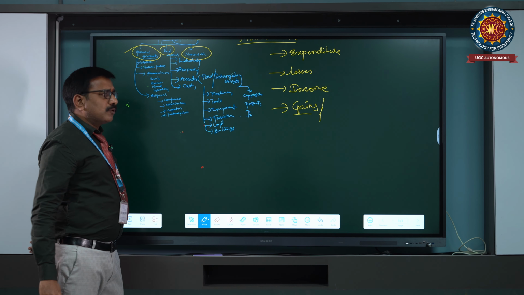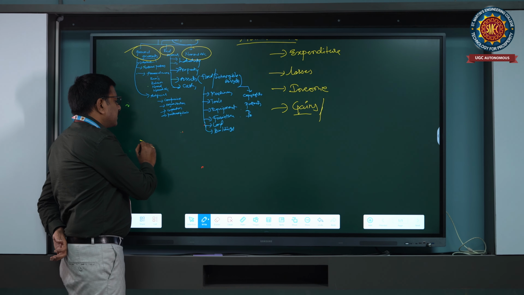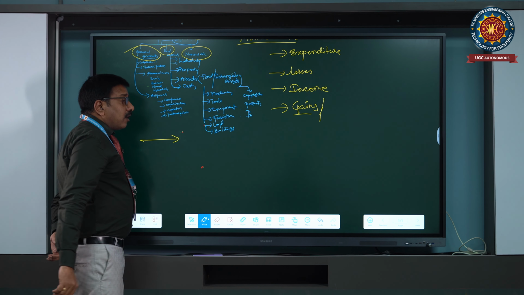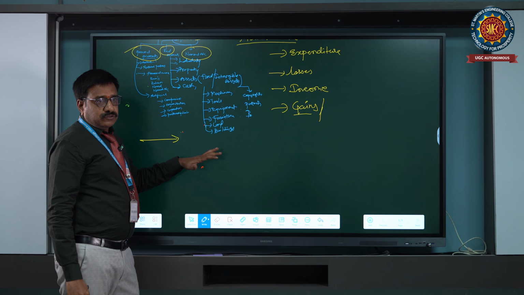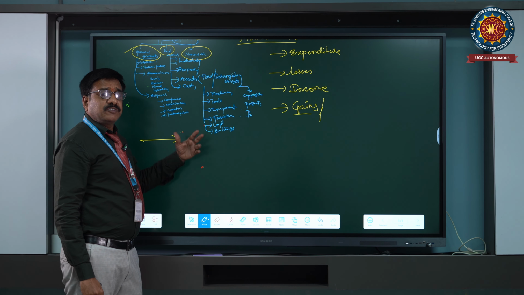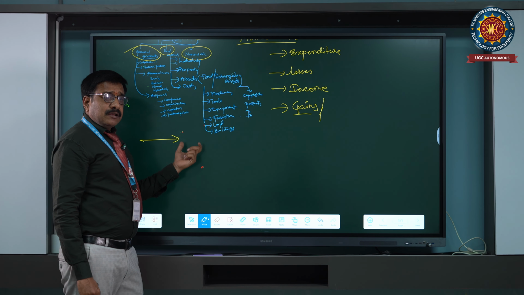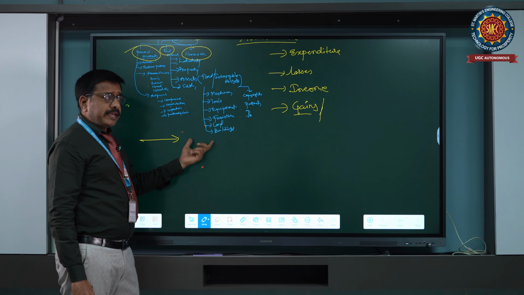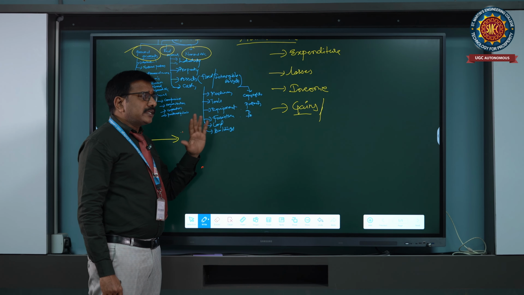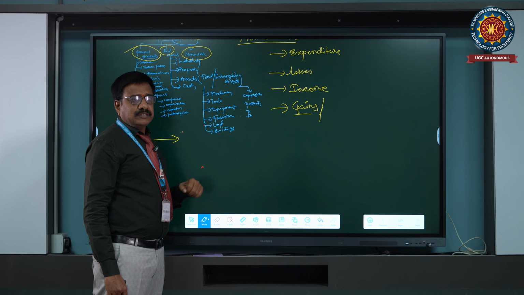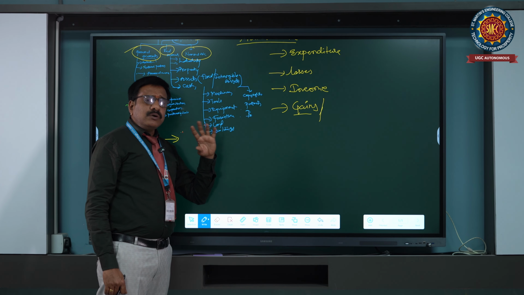We are going to discuss that in a business there are many activities. We are going to record them on particular names, on particular accounts. We are going to classify them into personal, real, and nominal accounts. On what basis are we going to record here? We have certain rules pertaining to accounts.